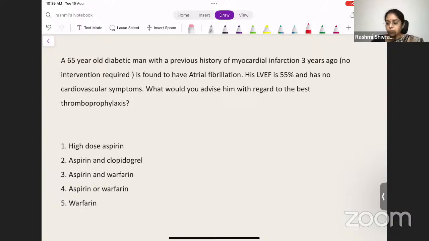How do you approach this question? I'm not seeing any messages in the chat box, so I would like all of you to interact so that it will be a discussion and not just a one-way teaching. This is test and discussion, right? Yes. So how do you approach this?